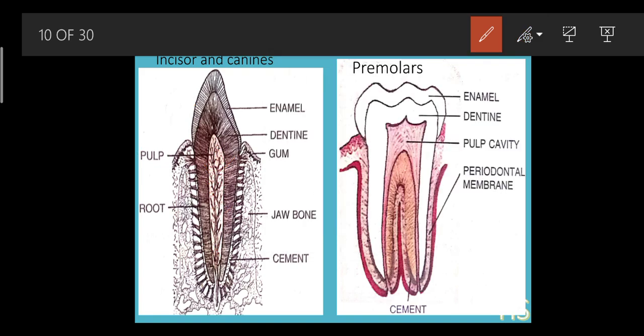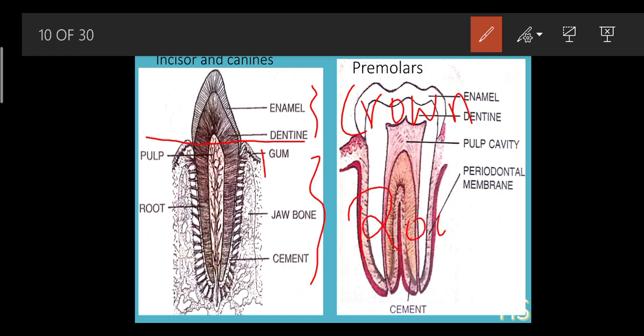See, if you notice the dentine and the enamel, the part which is above the gums is called the crown, and the part which is below the gums is called the root system.